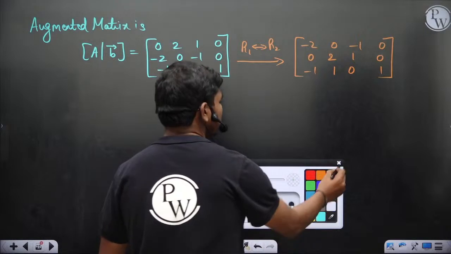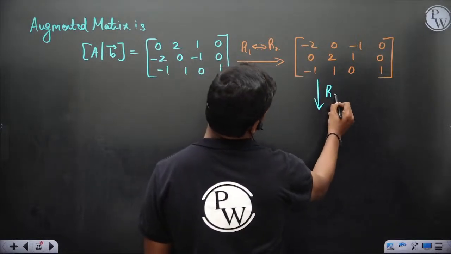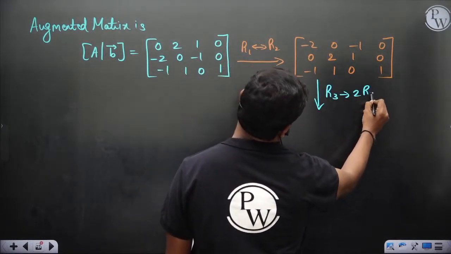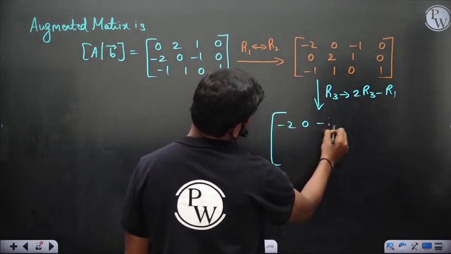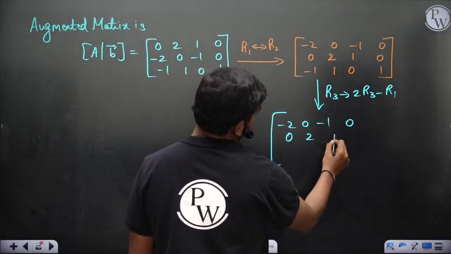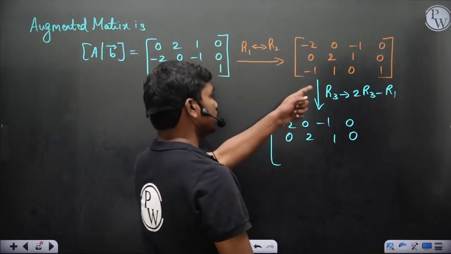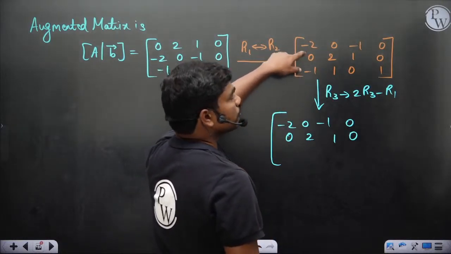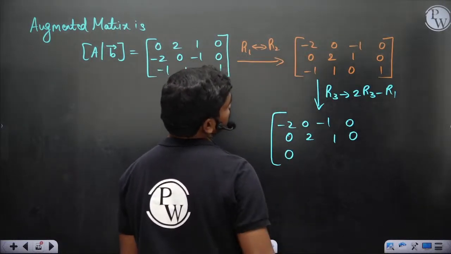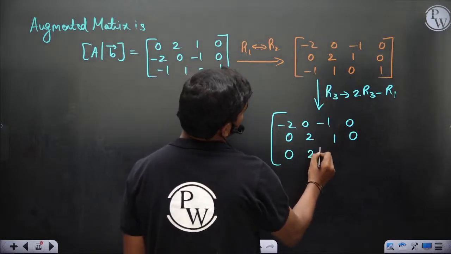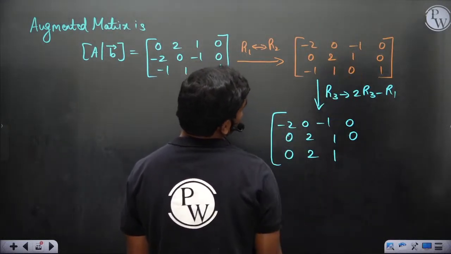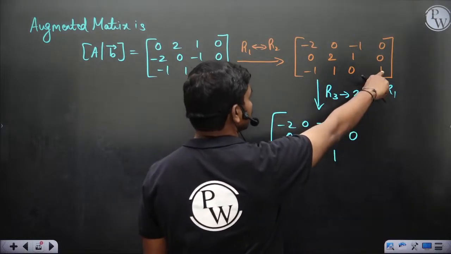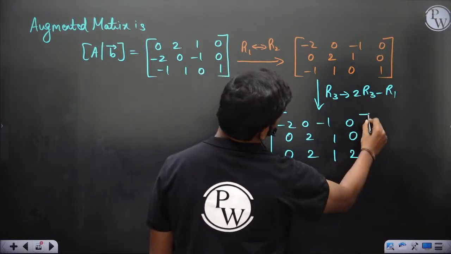Then you apply the transformations. Minus 2 minus of minus 2, so this is plus 2 times of R3 minus R1, so we get 0, then plus 1, and obviously 2 times of this minus 0, so we have 2 actually here.